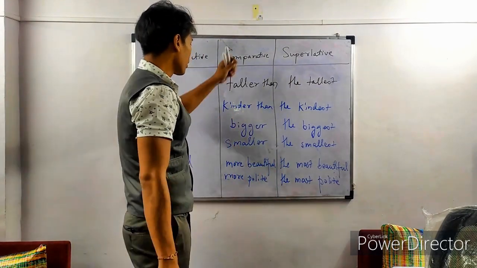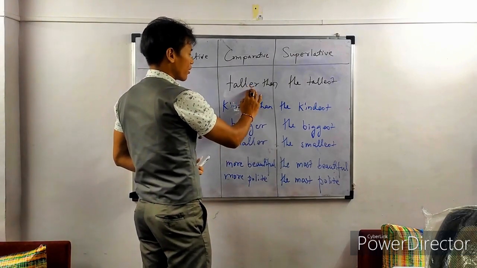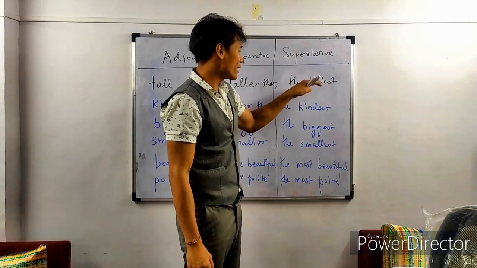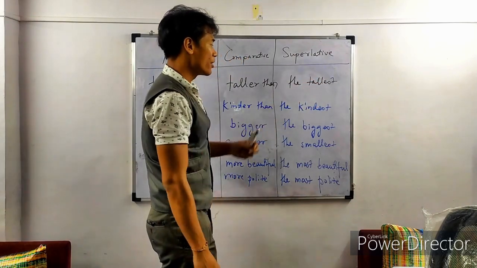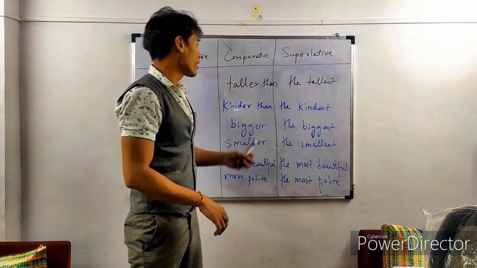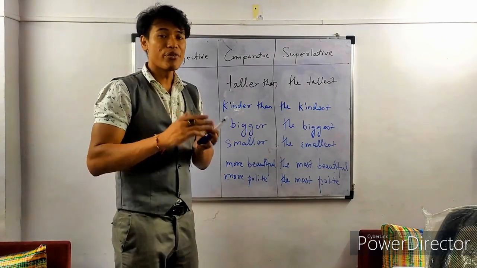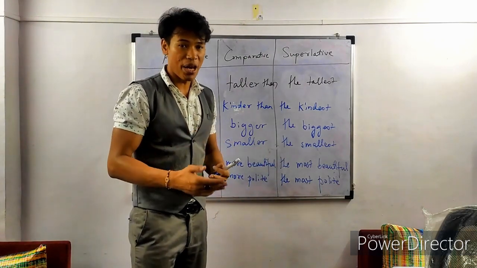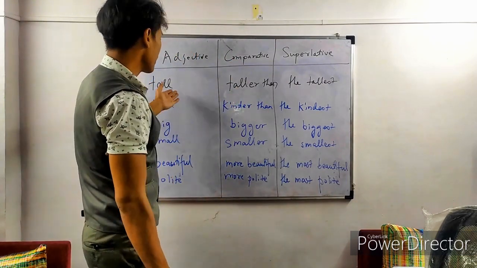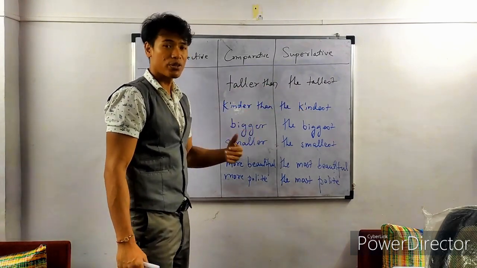Generally the comparative adjectives end with er followed by than, and the superlative adjectives end with est. Why I said generally is because there are some comparative and superlative adjectives where we use different words to compare. We'll look at those words. Now, let's look at some examples. Tall, taller than, the tallest, as we were looking earlier.